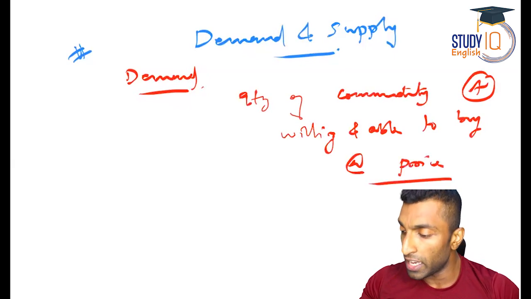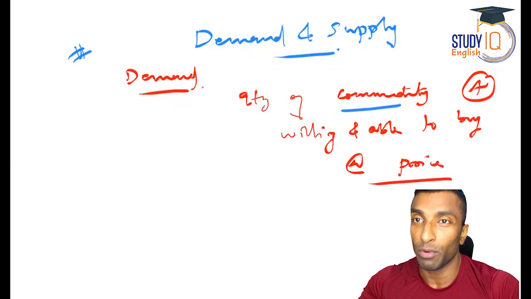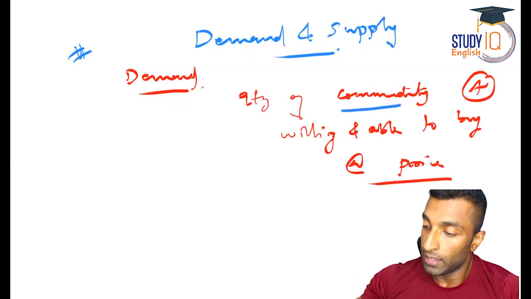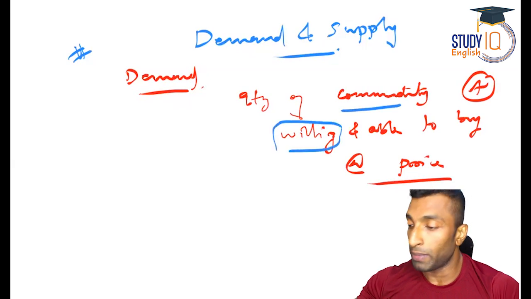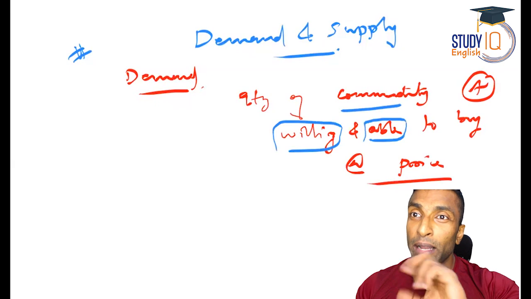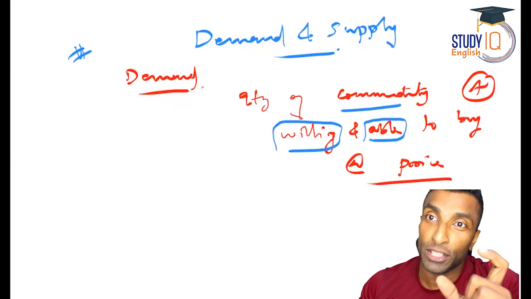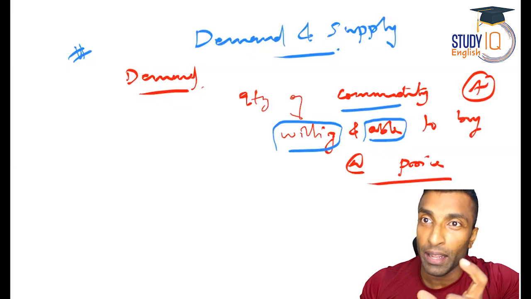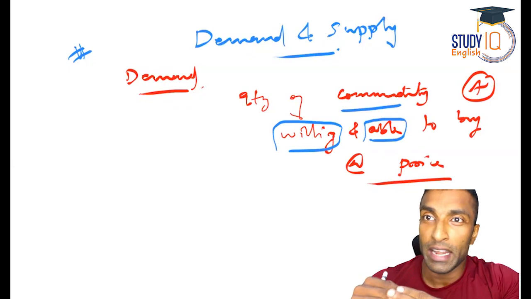So here, what are the key points? There should be a commodity, obviously that will be there, and the individual must be willing. So this is very important. I must be willing to buy and I must be able to buy. What do you mean by able to buy? I should have the purchasing power. I should have money to buy. If I don't have money to buy, my willingness won't create demand in the market.